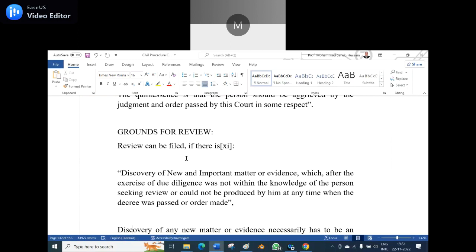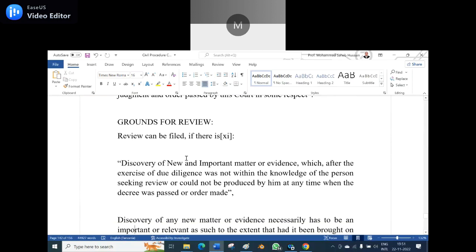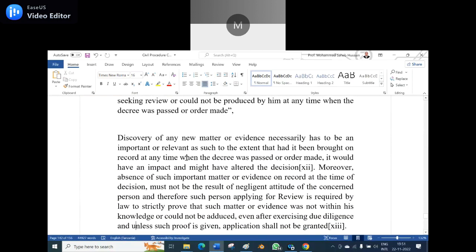Grounds for review. Review can be filed if there is discovery of new or important matters or evidence which, after the exercise of due diligence, was not within the knowledge of the person seeking the review and could not be produced by him at any time when the decree was passed or order made. So it will be based on the new and important matter in the evidence which is not covered earlier. Discovery of any new matter or evidence necessarily has to be important or relevant to the extent that, had it been brought on the record at any time when the decree was passed or order made, it would have had an impact and might have altered the decision.